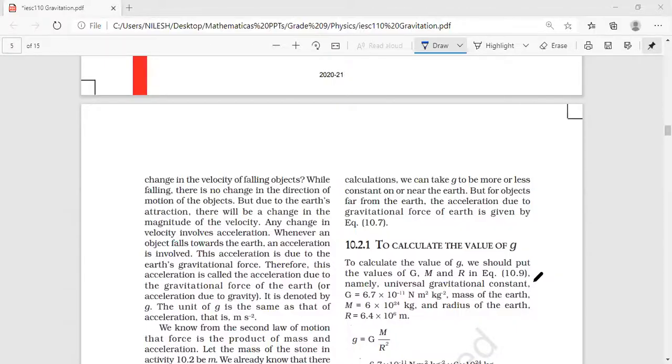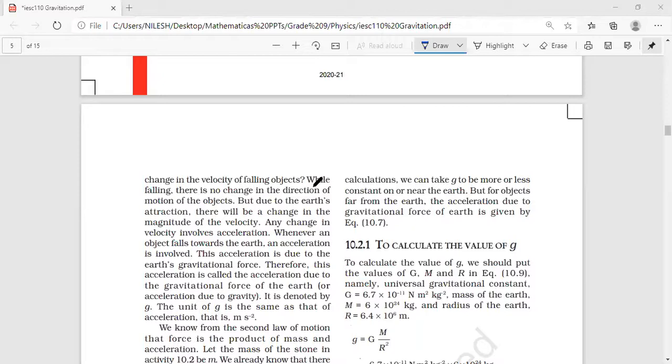Why does the speed change? Because it depends upon the force. The force of attraction is inversely proportional to the square of the distance. As the distance decreases, the force increases. As the force increases, it pulls with a greater force, and the velocity increases. Change of velocity means acceleration. Uniform change of velocity means uniform acceleration. And this freely falling motion is always a uniformly accelerated motion. Correct? Yes or no?